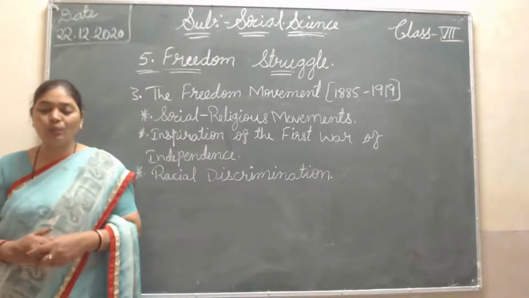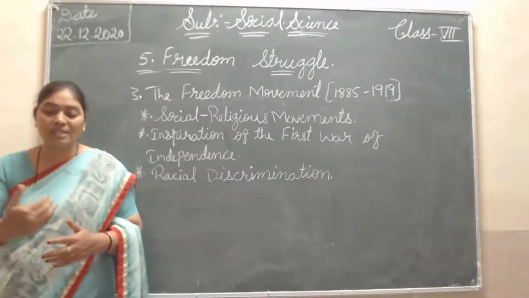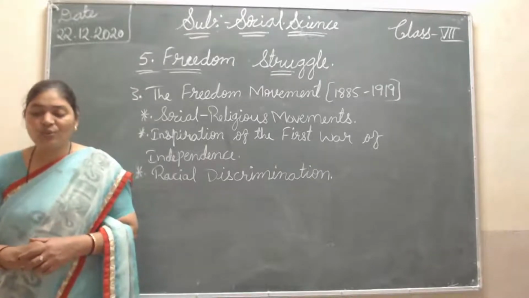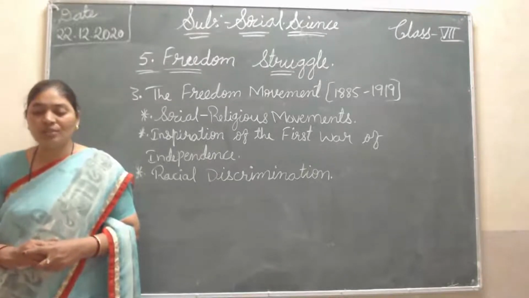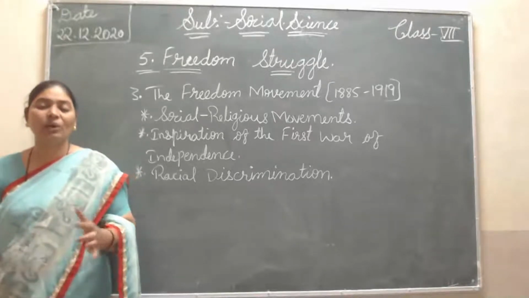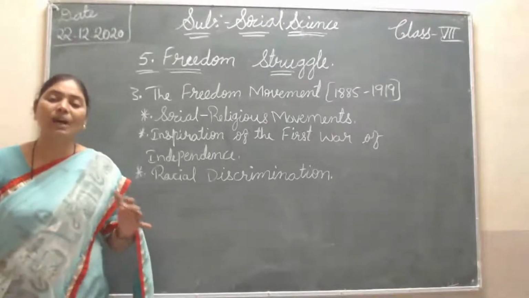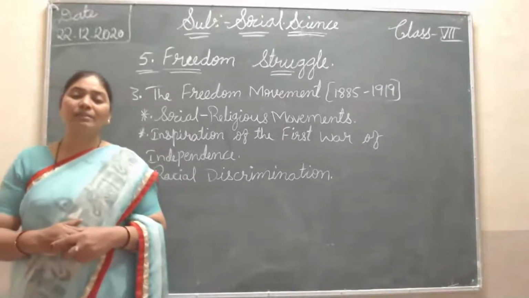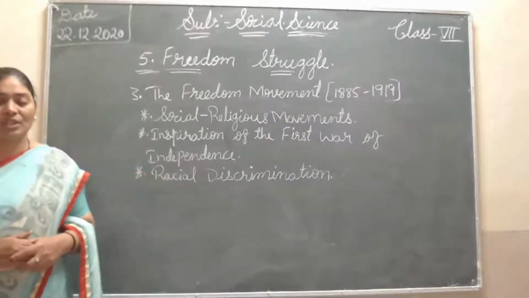So all Indians in one voice opposed this cruel law of the Britishers, like the doctrine of lapse, and many other rules they started which were inhuman. All the rules and regulations of the Britishers were inhuman. So these factors led to the growth of national consciousness, that is called unity. By all these things, all Indians became one. The Britishers were treating them very badly, so at that time all Indians became one. They started saying, we are one, and they started the revolution against the Britishers.